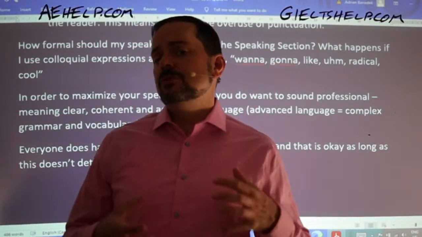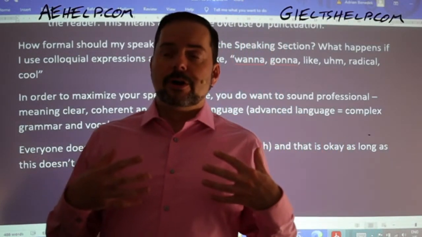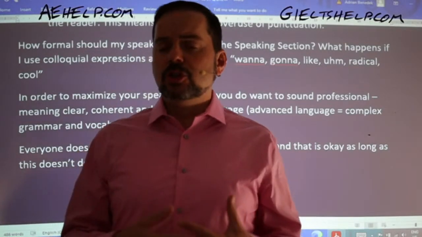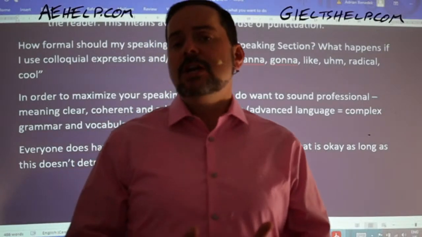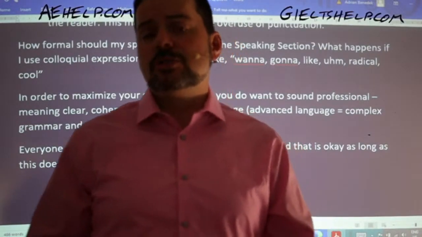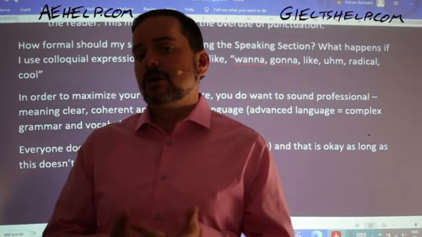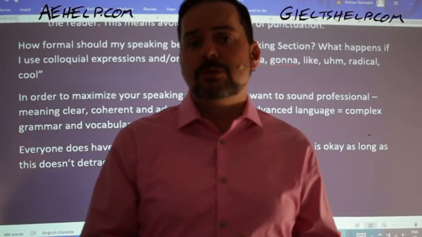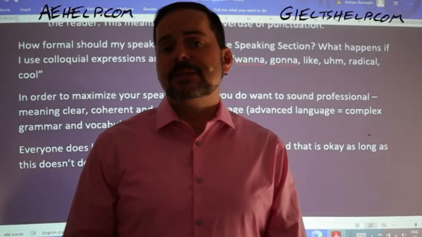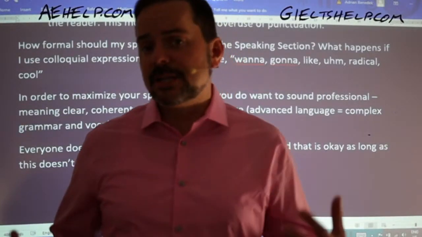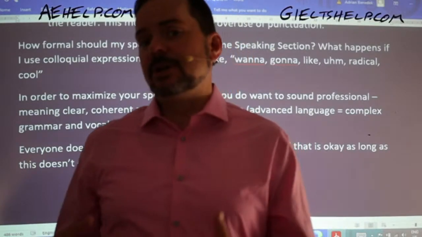However, if you're using this type of colloquial language so much that you're avoiding the use of more complex grammar, you're avoiding certain words. This is why I always tell students, do not use the words stuff and things. The words stuff and things are commonly a part of many people's diction. So, the things I like in my home are. Instead, you want to say the items that I like in my home, or my belongings that I really enjoy in my home are. So you always want to find that better vocabulary.